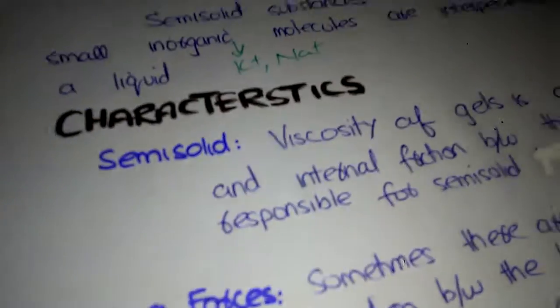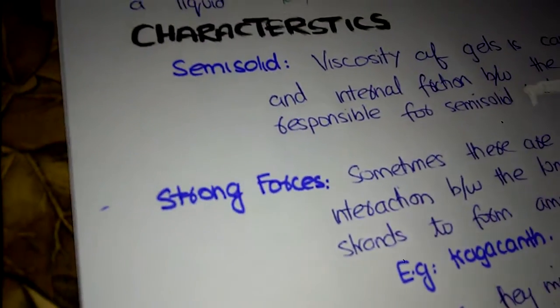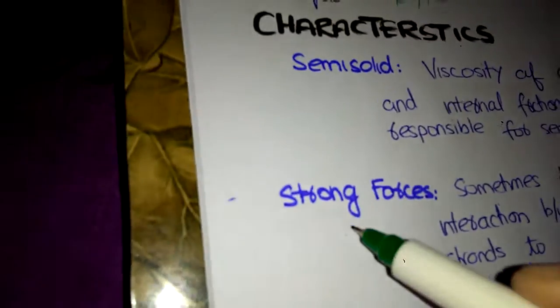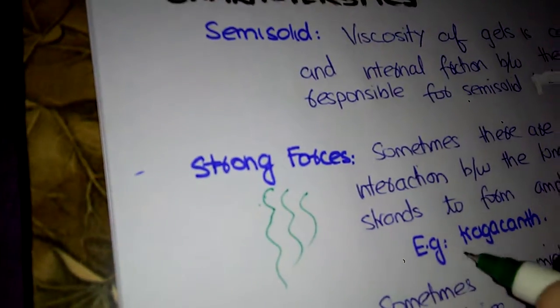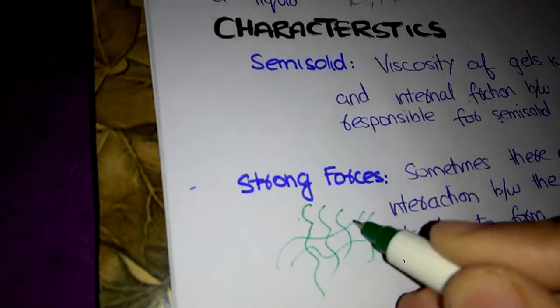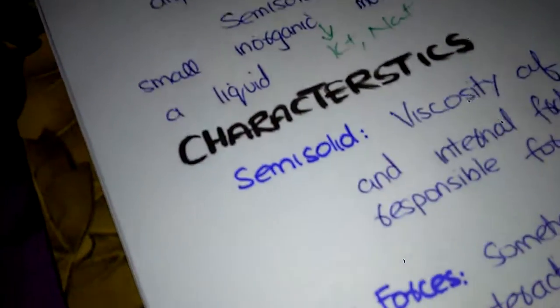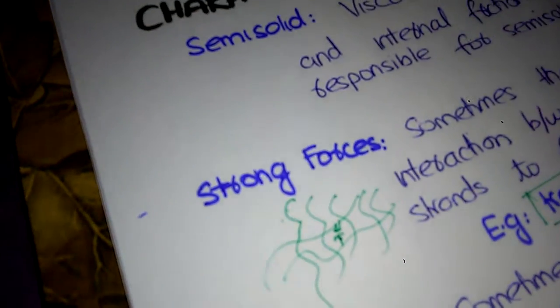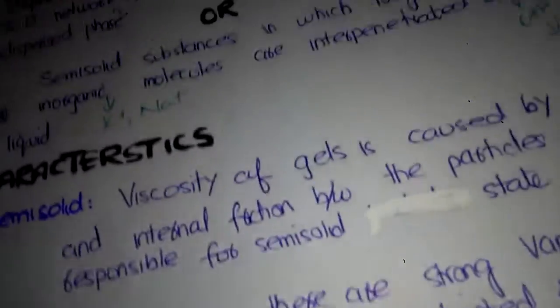So, for example, Tragacanth. Asians might call it Imli. I'm going to take Tragacanth as an example. In Tragacanth, there are long strands of substances which have van der Waals interactions. Those familiar with chemistry might know that these van der Waals forces are very strong interactions between the molecules, which are very hard to break.